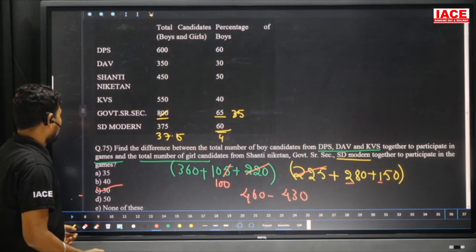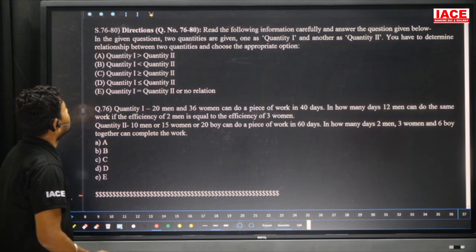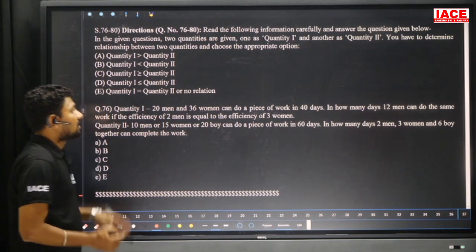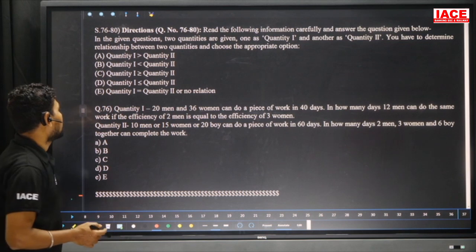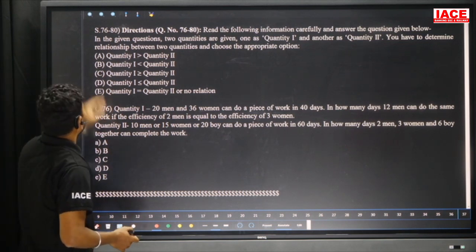So now we have quantity based questions. Directions 76 to 80. We have to decide which quantity is bigger and which quantity is smaller. Look here.